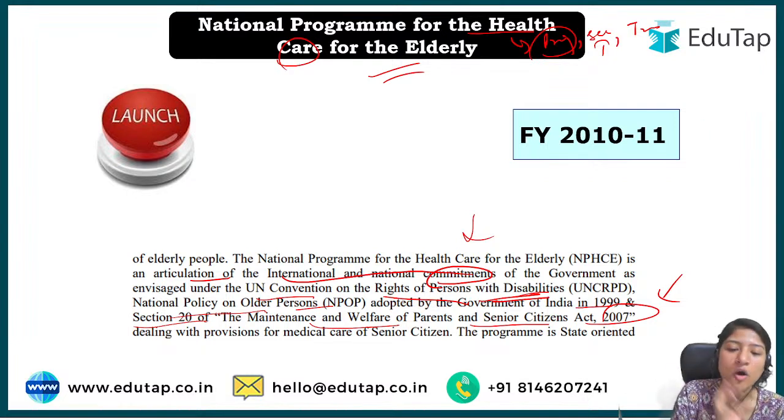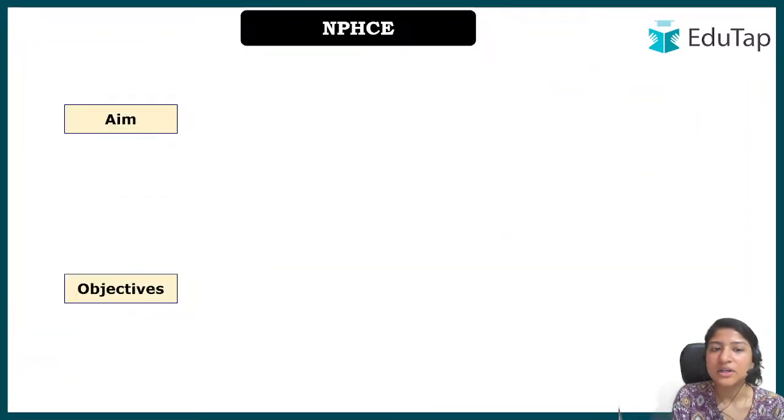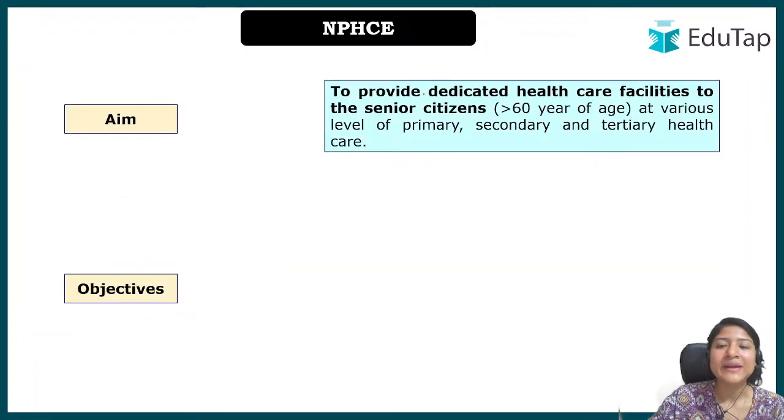We have some other laws related to senior citizens, some laws related to older persons, and some international laws which talk about the rights a person has even if they have a disability. To cater to all these things, we have come up with a particular scheme. The aim of the scheme is to provide dedicated healthcare facilities to senior citizens.